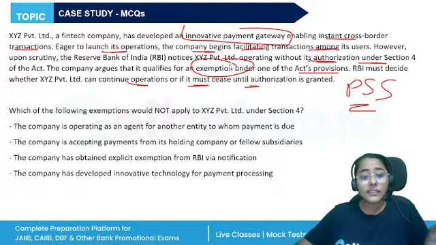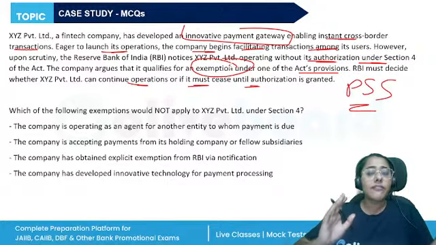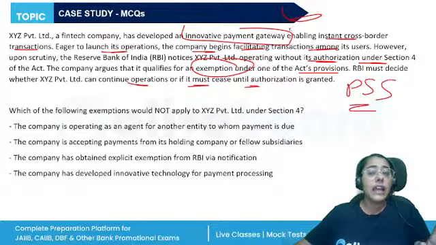Now, here there are certain exemptions. There are certain exemptions that if these things are there, they need not apply for the authorization, right? But just because it has developed an innovative payment system, they cannot have the exemption.